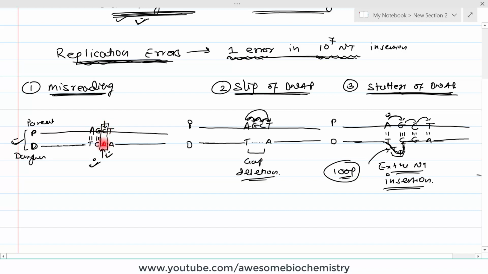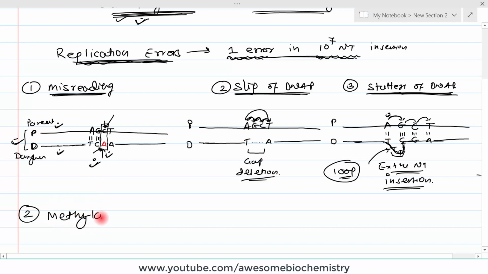It might be possible that this adenine is correct, and so instead of cytosine there should be a thymine. Of course this is wrong, but our enzyme system must be able to identify that yes, this is the daughter strand and this is the parent strand, so the mistake is in this A, not in this cytosine, right? And so this adenine should be removed and the correct base pair, that is guanine, should be added. So how is our enzyme system able to identify which one is the parent strand and which one is the daughter strand? So here comes the second most important concept regarding this: methylation of the DNA strand.